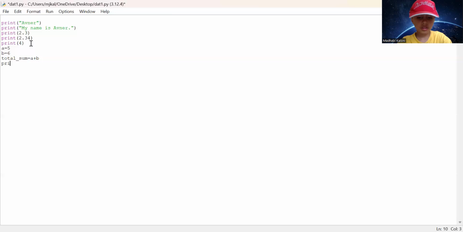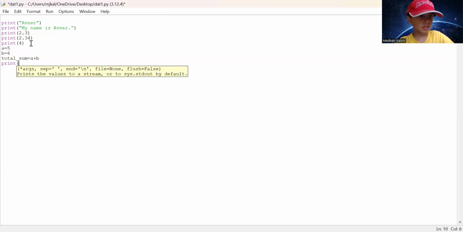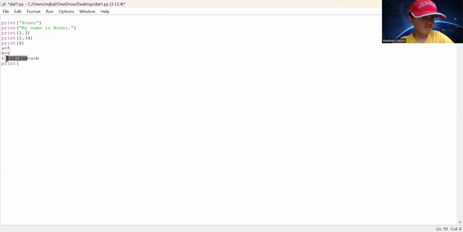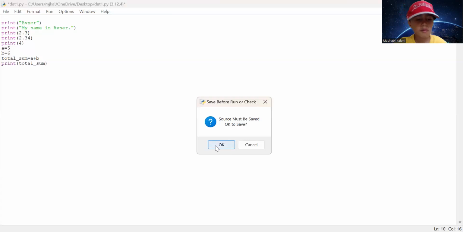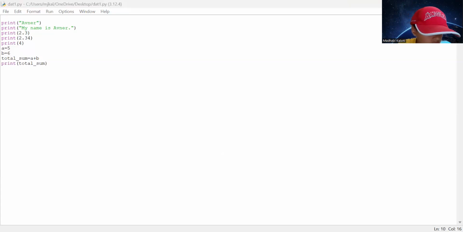Now I write print bracket, control C. You can use this to save your time. Just do that. Right there, bracket, run the code. You can see here it's 11.